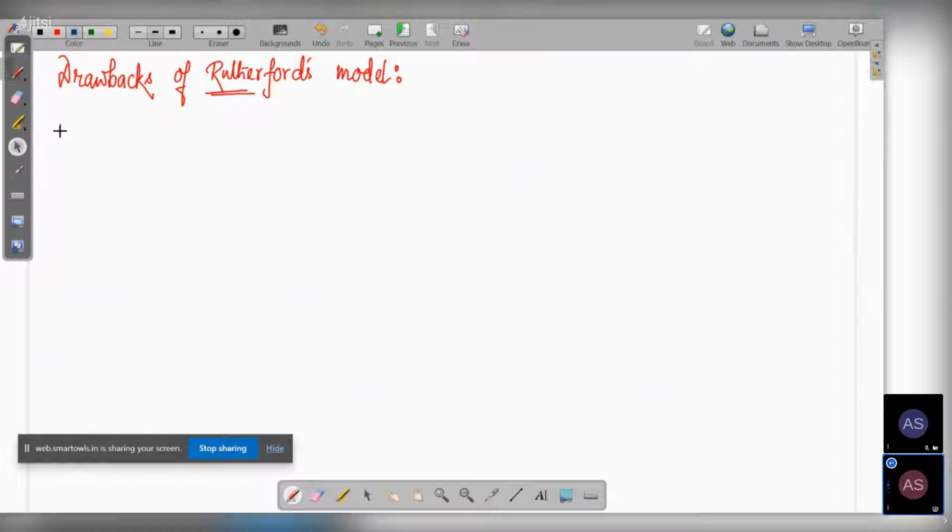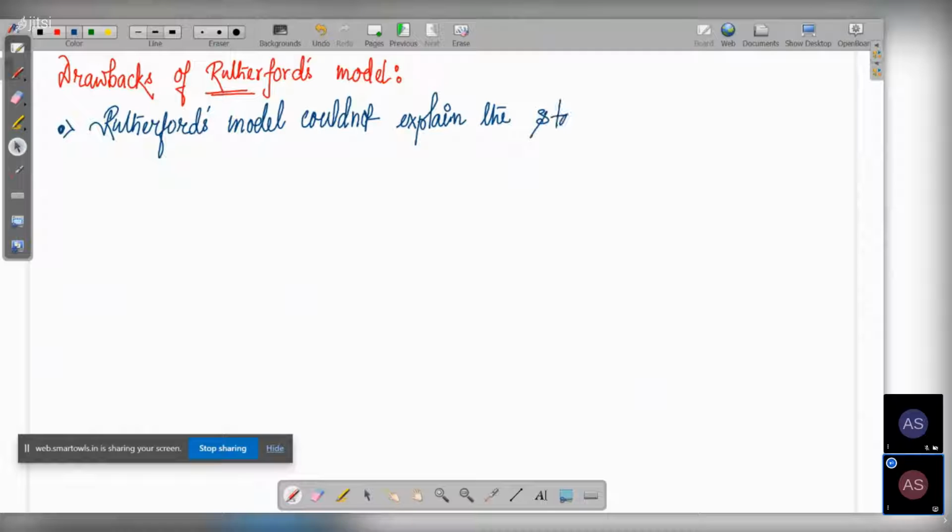The first drawback will be that Rutherford's model could not explain the stability of an atom.